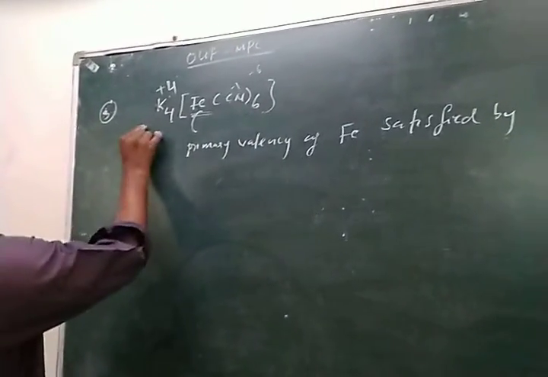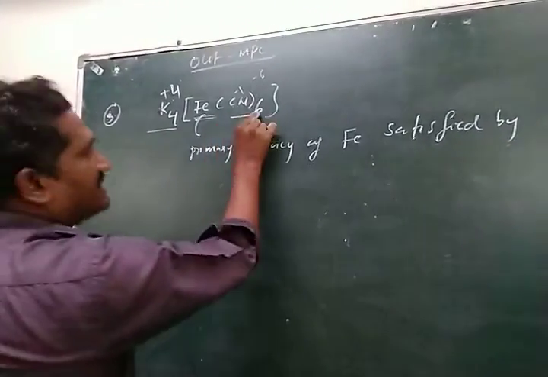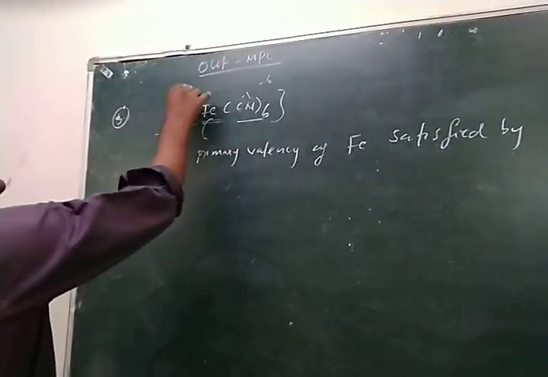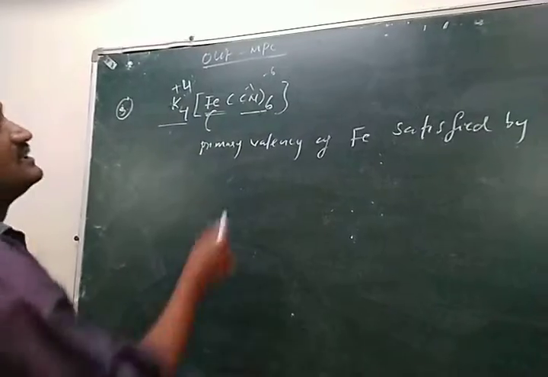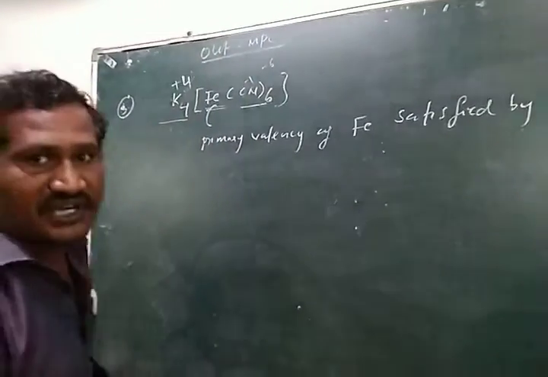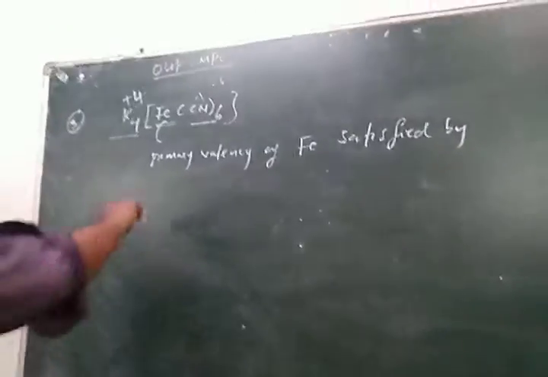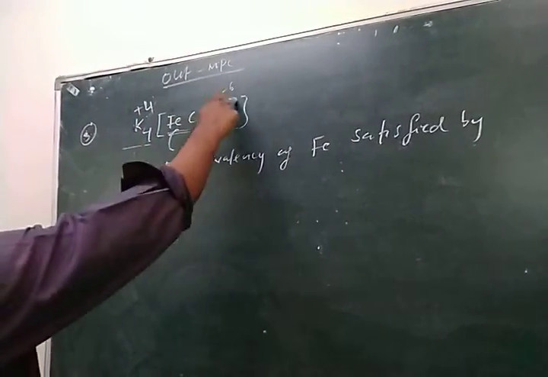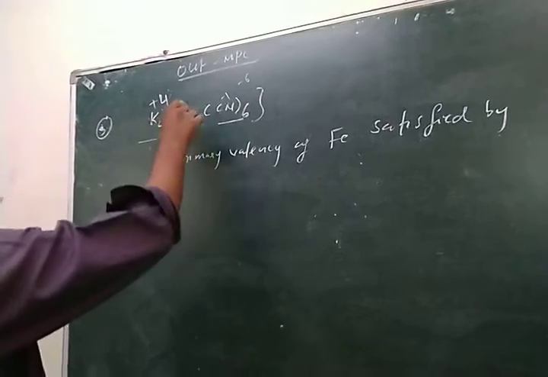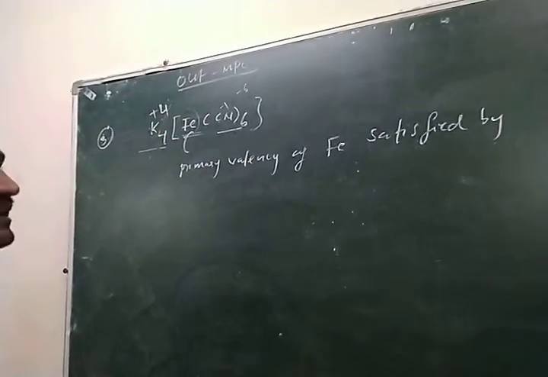That means there are 4 positive charges and 6 negative charges. These 4 positive charges are neutralized by 4 negative charges, then the remaining 2 negative charges are neutralized by iron plus 2.